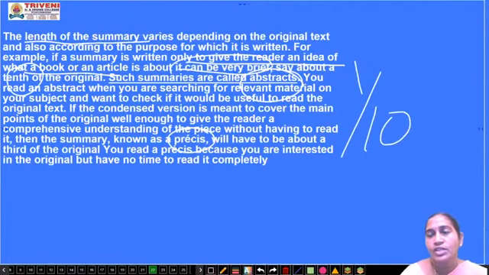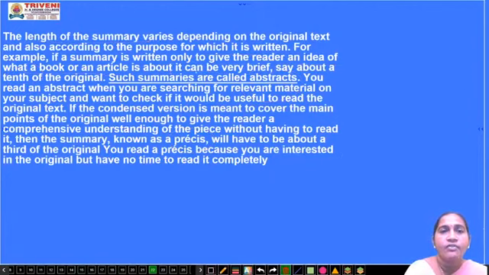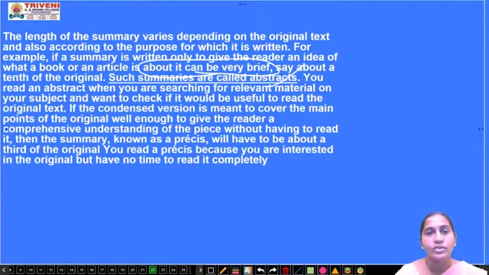1/10 of the original is called an abstract. It's a very short, brief idea. A very brief idea about the original, then we call it an abstract. You read an abstract when you are searching for relevant material on your subject and want to check if it would be useful to read the original text.